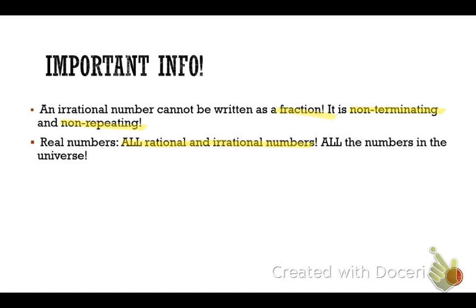There is no such thing as, what's the opposite of real? Fake number. There's no such thing. So it's literally all the numbers in the universe fall into one of these two categories. We need to make sure that we understand that. It's either one or the other. There's no in between. There's no other kinds of numbers. It's just either rational or irrational.